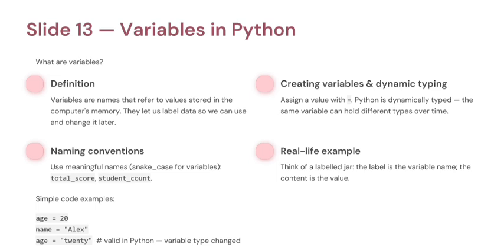Here, name = "Alex". Notice something interesting. Why did we not write int age, float height, string name? Python automatically understands the data type. This is called dynamic typing.